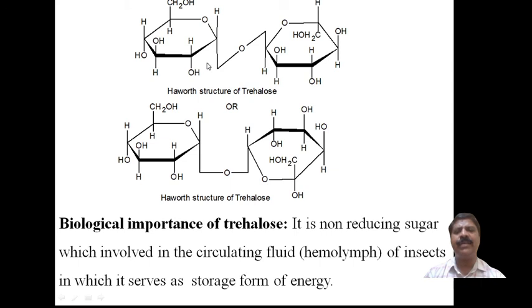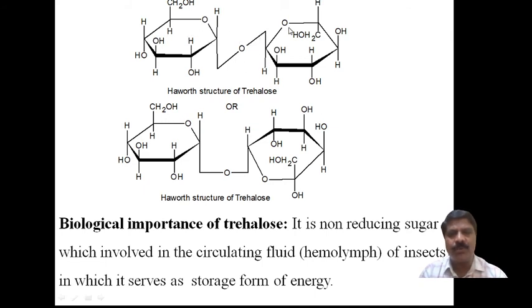Now here the 1 linkage takes place, so first you have to write alpha D glucose. Alpha D glucose means H is up and the OH group is there, and everything is the same. Then you have to make this inward, and then this portion you write on this side.